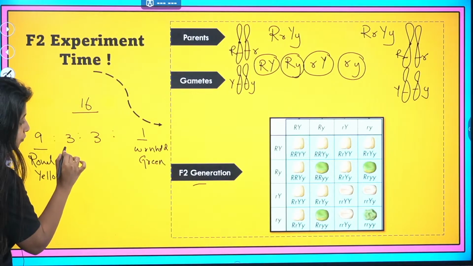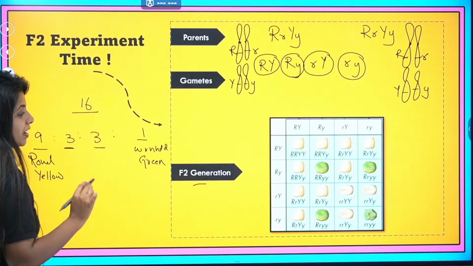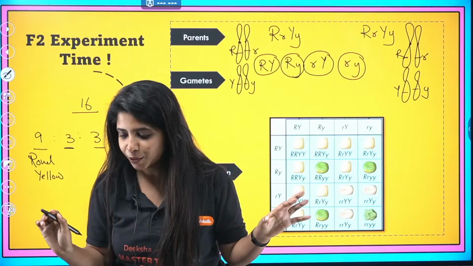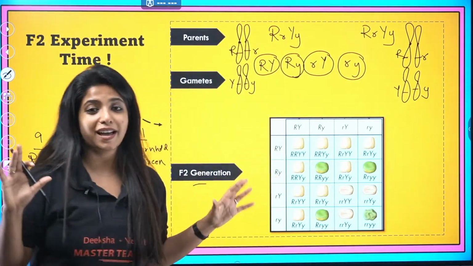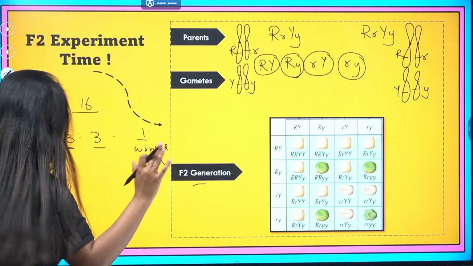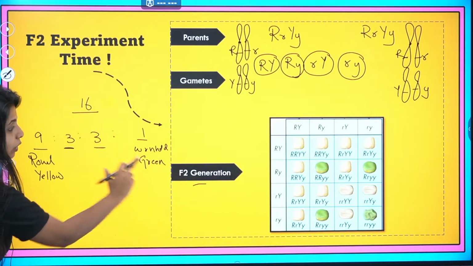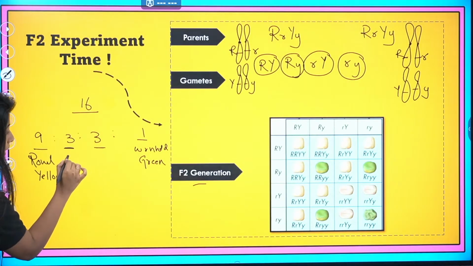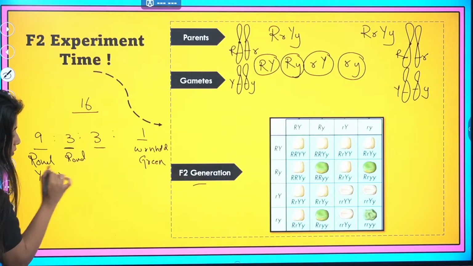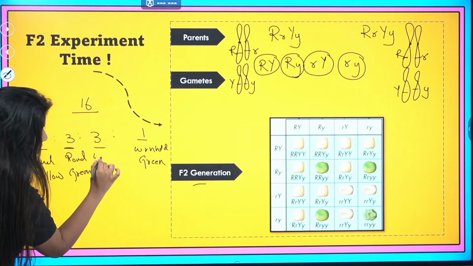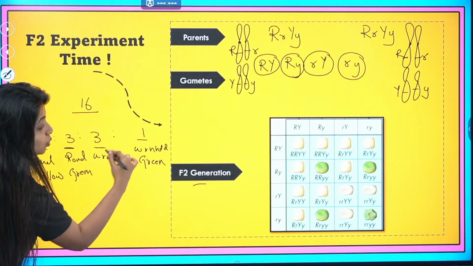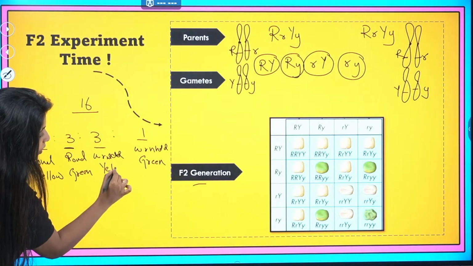The 3 of them which are there and the 3 of them which are there are not going to be like the parents. They say, I cannot be like the parents, I have to be very different. So they were round and yellow, wrinkled and green. If you do not want to be like your parents, round was always with yellow, this time it is going to be with green. Similarly, wrinkled was always with green, this time it is going to be with yellow.